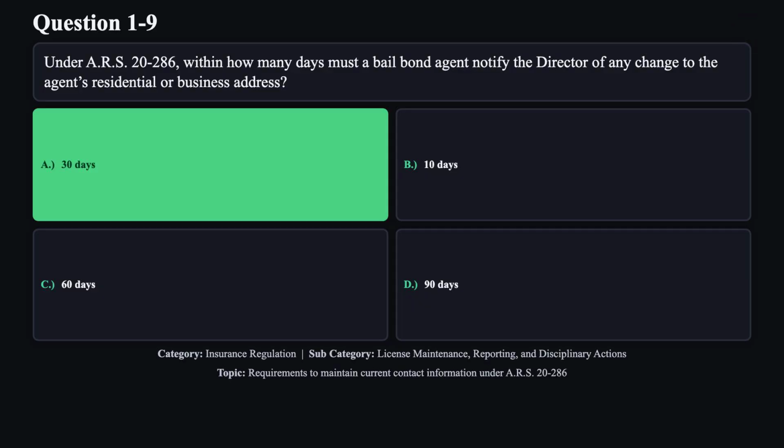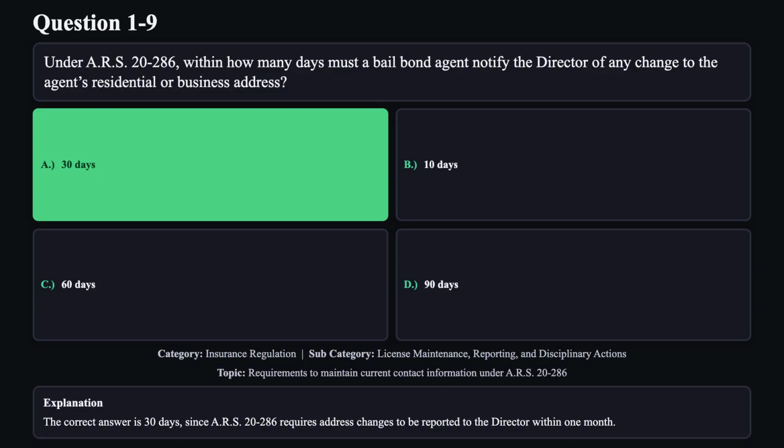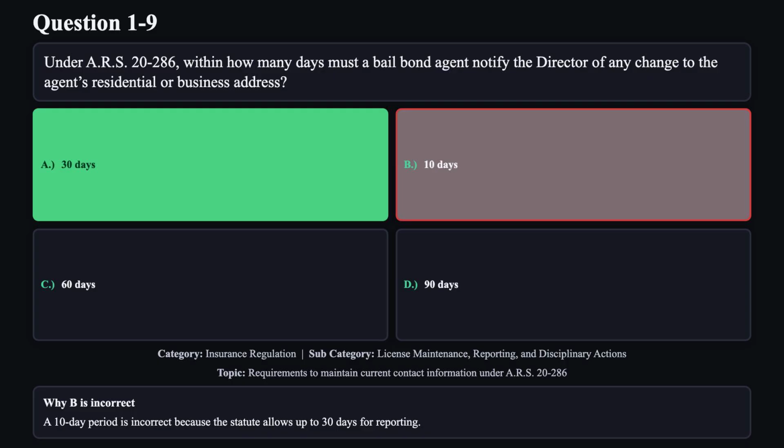The correct answer is A. The correct answer is 30 days, since ARS 20-286 requires address changes to be reported to the director within 1 month. Reason B is not correct. A 10-day period is incorrect because the statute allows up to 30 days for reporting.